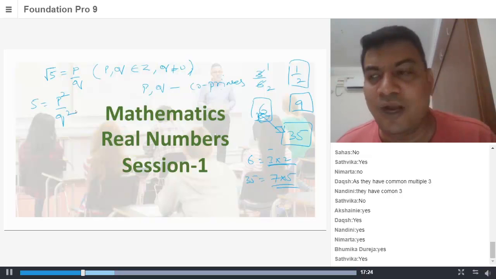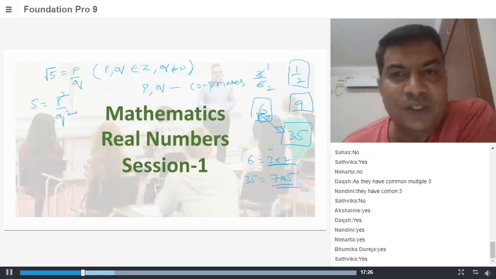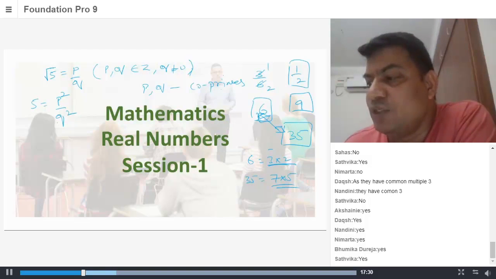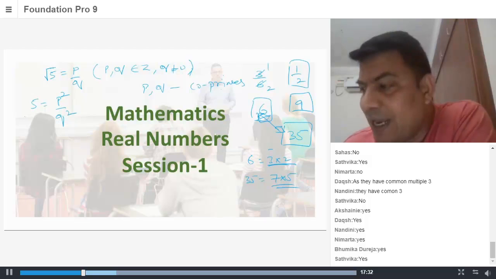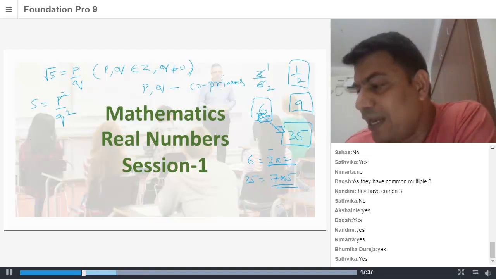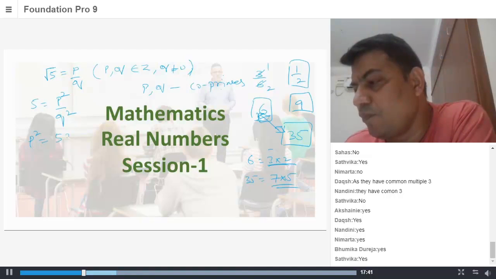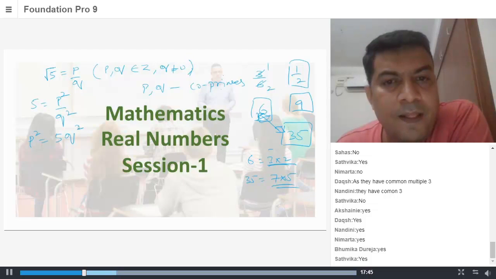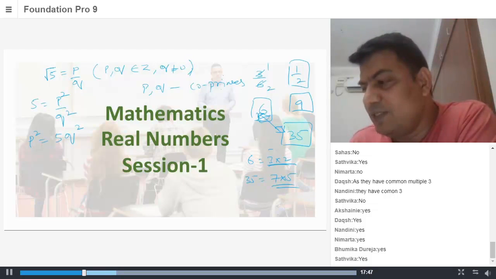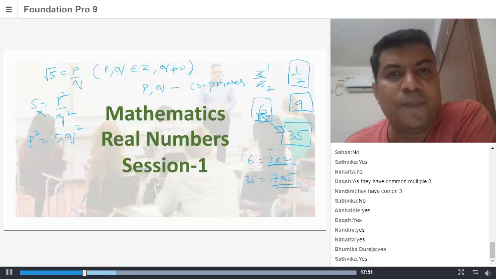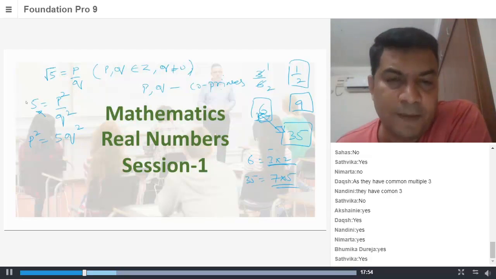Okay, Nimarta, go ahead. So 5 is equal to P square by Q square. What's my next step? So I can cross multiply this? Yeah. So can I write P square is equal to 5Q square? Can you see that? I've just multiplied this on this side. That's it. Cross multiplication. Q square, I multiplied this side. So your P square is equal to 5Q square.